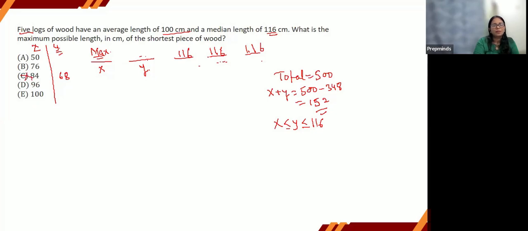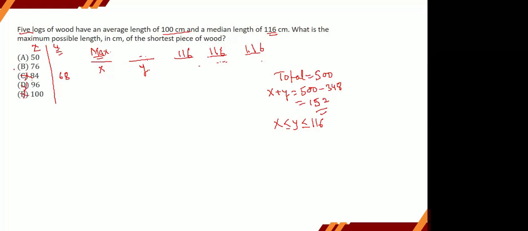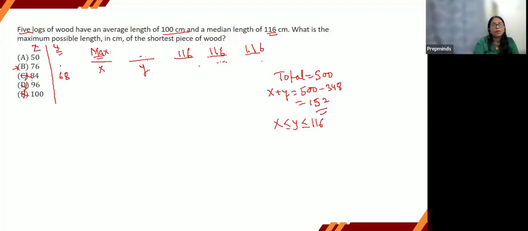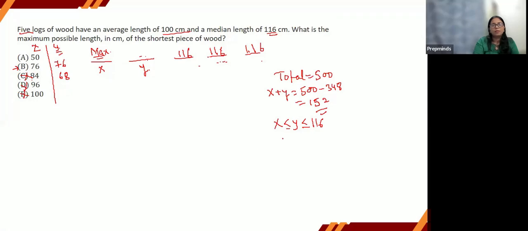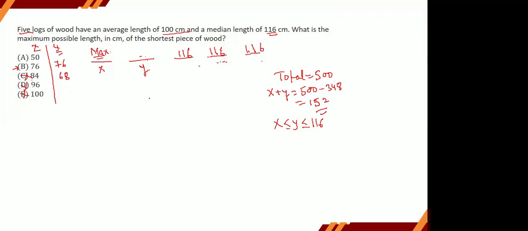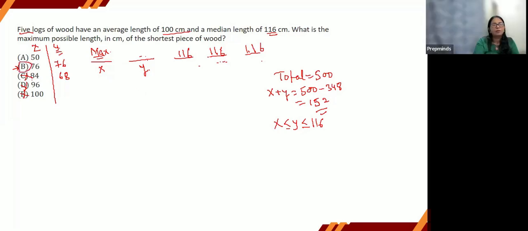And if this doesn't satisfy, of course, we can eliminate all these also. Now, if we take 76, sorry, 76. So 152 minus 76? 76. 76. And of course, it satisfies the condition, right? And this is the maximum possible value we can have. So the option B. Hope this is clear.